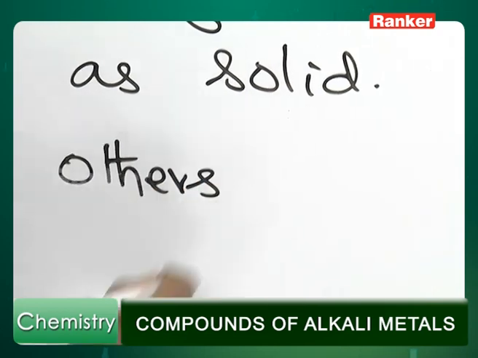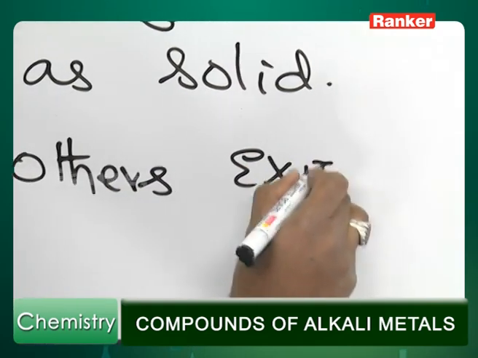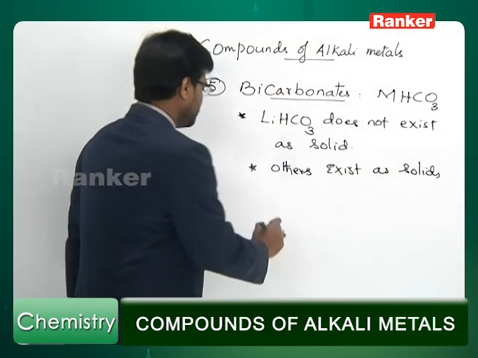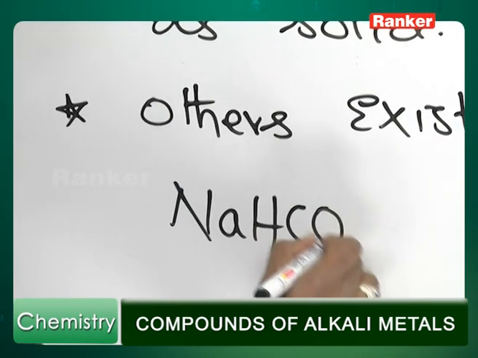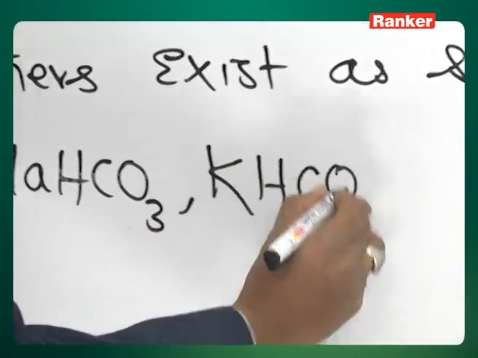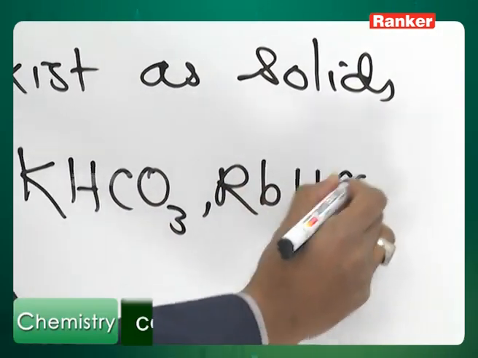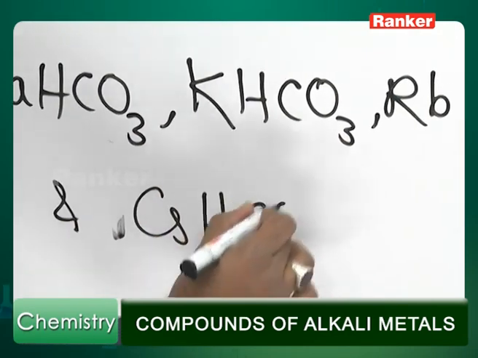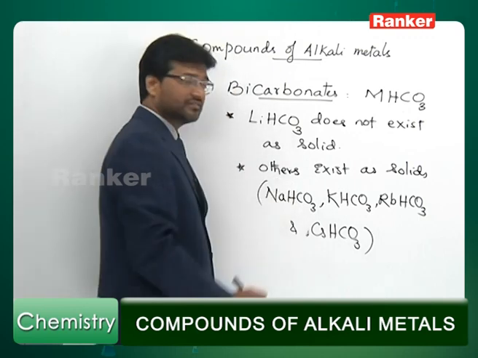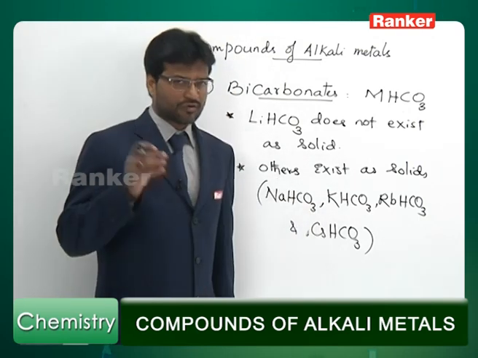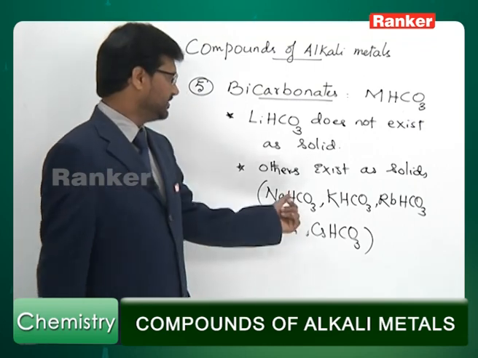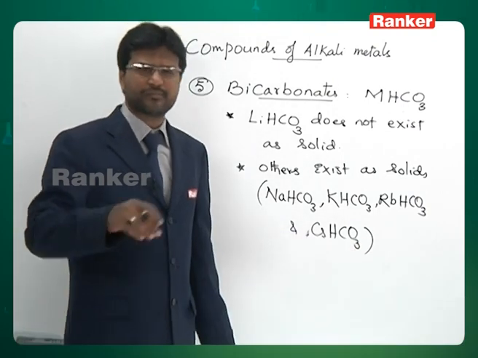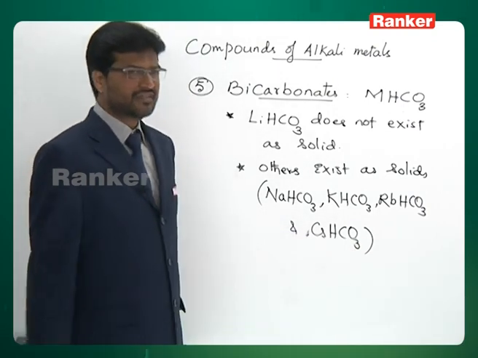Others exist as solids. Others means NaHCO3, KHCO3, RbHCO3 and CsHCO3. These substances only exist as solids. So, there are only 4 solid metal bicarbonates. This is the list of the 4 solid metal bicarbonates. All other metal bicarbonates in the periodic table exist only in aqueous solution. They do not exist as solids.